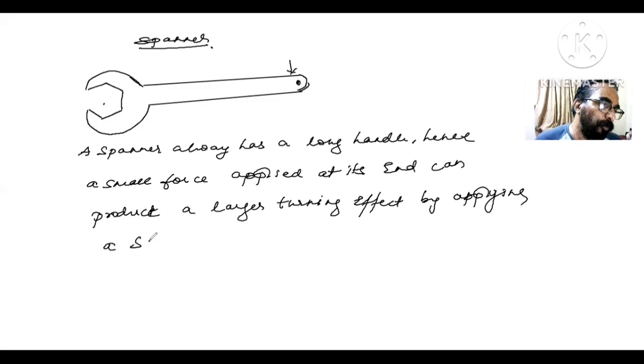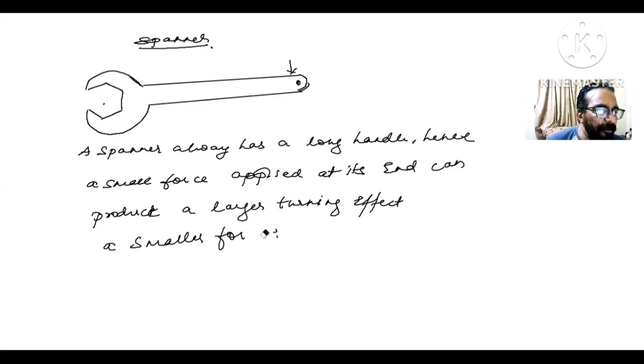A spanner always has a long handle. Got it? Hence, a small force applied at its end can produce a large turning effect by applying a smaller force. So this is one more. These were the examples, I hope you understood me here.